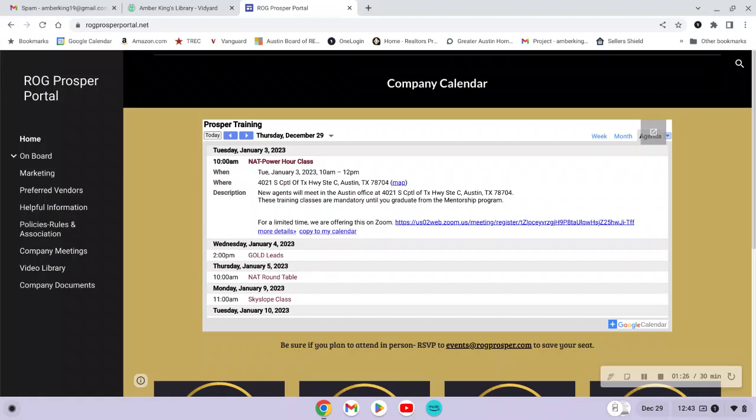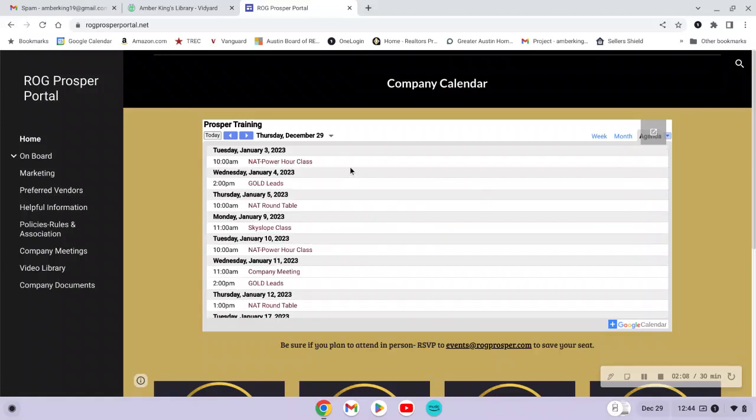If there is a virtual learning option for a certain meeting or training, you will see that there will be Zoom links linked here as well. That's where you'd go to sign up and register for that virtual link so you could participate. Now, not everything is going to be offered virtually, so you'll want to pay attention to what the details of that entry say. If you find that a link is not working for Zoom, or when you click on it something is not functioning properly, then please reach out to staff so we can see if the link is broken or what's going on and make sure that you can get registered.